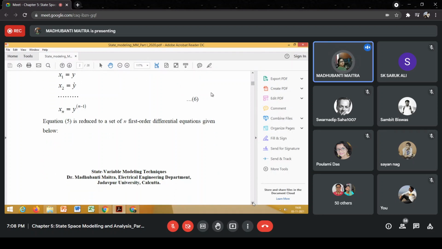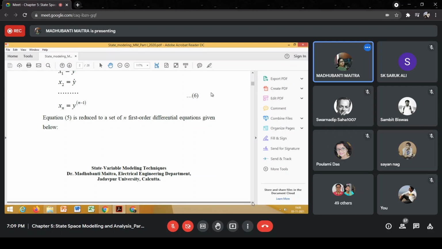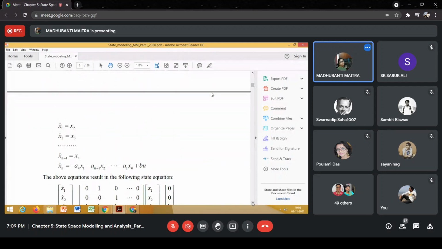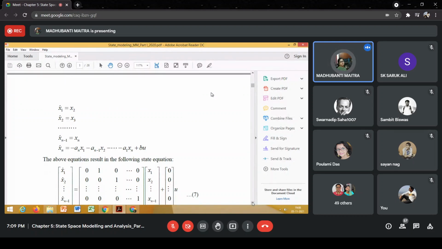So x1 is equal to y. From this you see x1 is equal to y, x2 is equal to y dot. That means x1 dot is equal to x2. Do you agree? Yes, ma'am. Similarly, x2 dot will be x3. So now we can start writing down the n first order differential equations which will yield the state equation of the system.